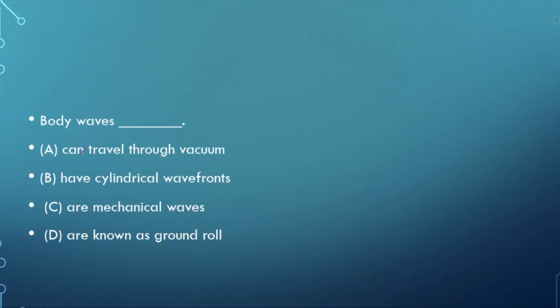Now the body waves. So what is body waves? Body waves are basically mechanical waves. So the C is the right answer. Now what is body waves? These are the seismic waves which move in the earth, not on the surface of the earth. They are formed whenever there is a seismic activity or earthquake, and it is produced from the focus of the earthquake. So the correct answer is the mechanical waves, and it is of two types, that is primary and secondary. Primary waves are the longitudinal waves, and secondary waves are called shear waves.